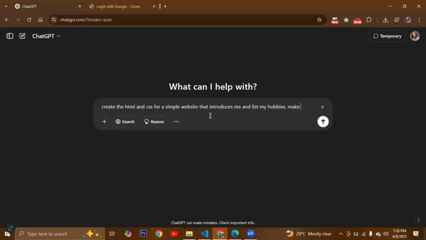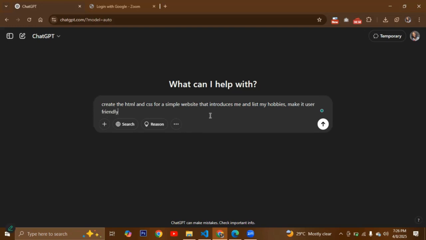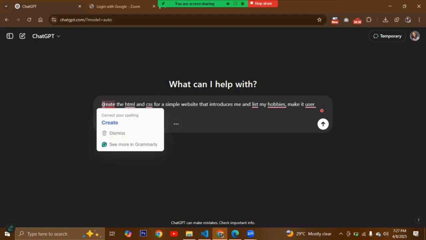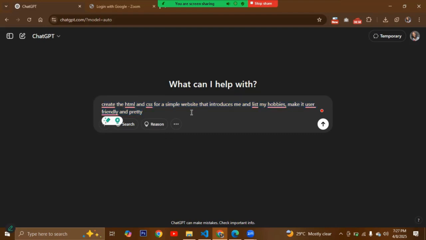Make it user-friendly and pretty. I use the word pretty because we're girls and yeah, we love pretty and beautiful things. So yes, this is me using ChatGPT, and what I just did here is I gave it a prompt. Basically, I am telling it to create the HTML and CSS for a simple website that introduces me, lists my hobbies, and makes it user friendly and pretty. So let's see what happens now. I'm going to hit enter on my keyboard.